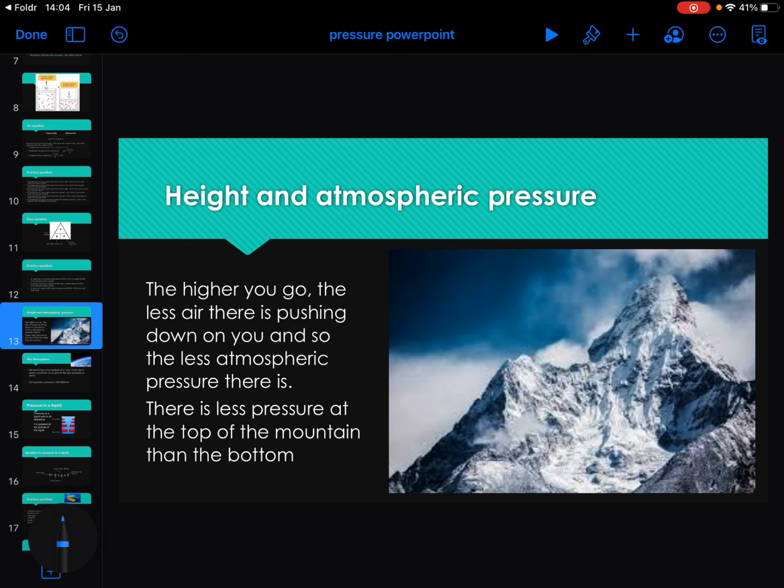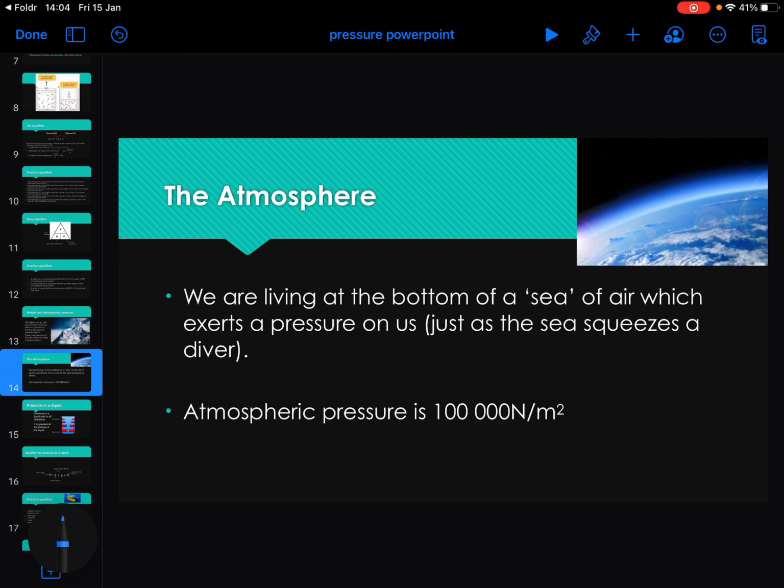Okay, next thing is height and atmospheric pressure. The atmosphere is the sea of air and gas that surrounds our planet. It's attracted to the Earth because of the Earth's gravitational field. And we are obviously at the bottom of this cloud. And so all of that gas and all of that air pushes down on us, and sideways and upwards and all around us. But either way, there is pressure from the atmosphere. And that pressure is a number that you are expected to know, 100,000 pascals or 100,000 newtons per metre squared.